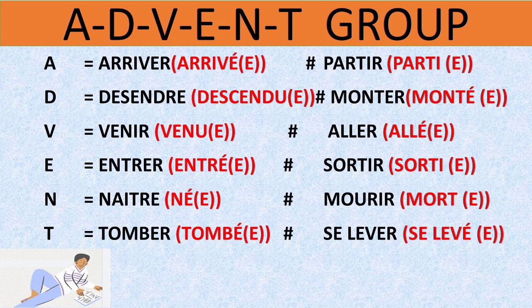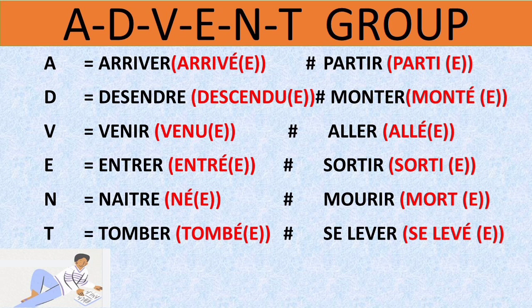Advent. A stands for arriver, which means to arrive, and the opposite of arriver is to leave, and in French it is partir. D stands for descendre, which means go down, and opposite of this is monter, which means go up. V stands for venir, which means to come, and the opposite of come is to go, and in French we say aller.